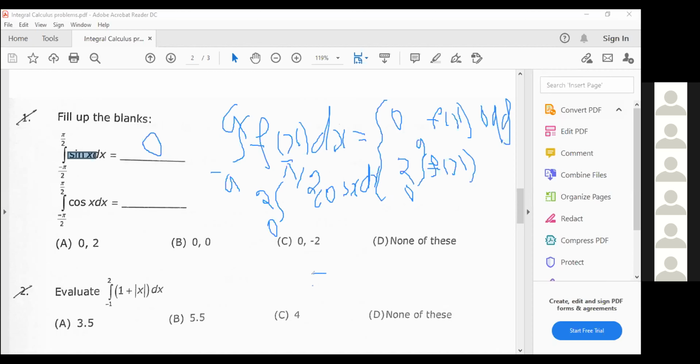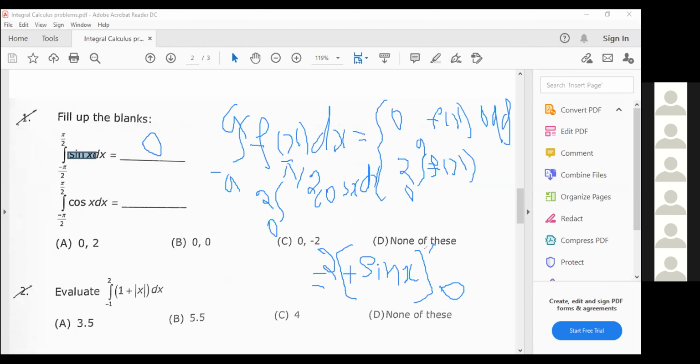What is the integration of cos x? Minus sin x. Minus sin x, huh? I know this thing. That's why only I have written that minus. Derivative of cos x is minus sin x, but integration of cos x is not minus sin x. It will be just sin x.